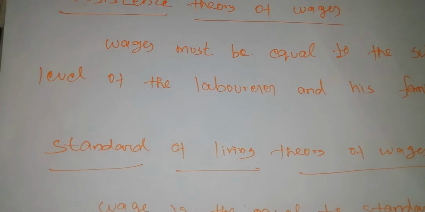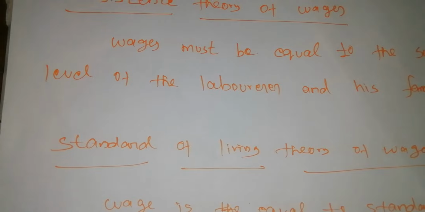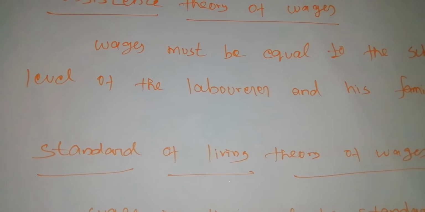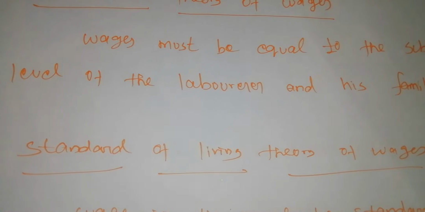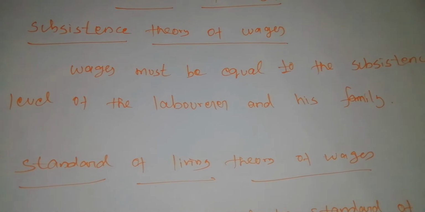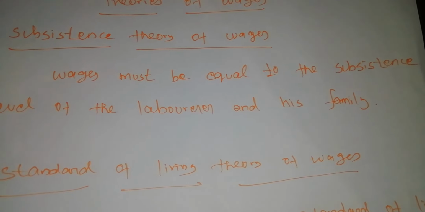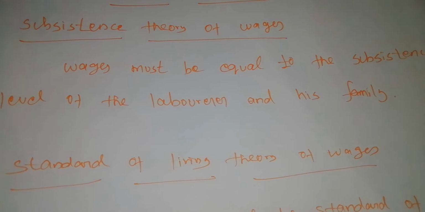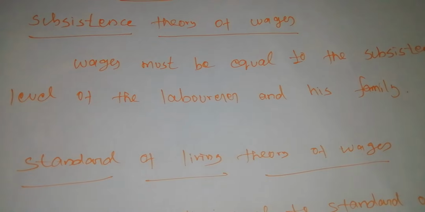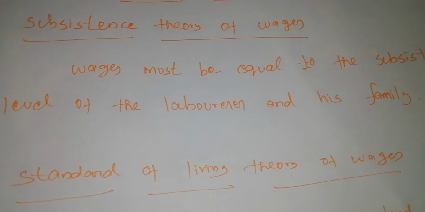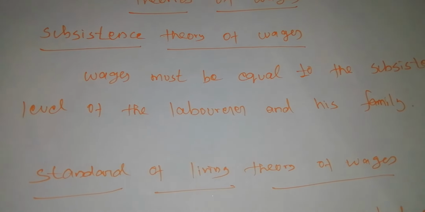This theory holds that the wages of workers would not be above or below the subsistence level of the laborer and his family. So the wages must be equal to the subsistence level of the laborer and his family only. But here many criticisms are there. So what are the criticisms?